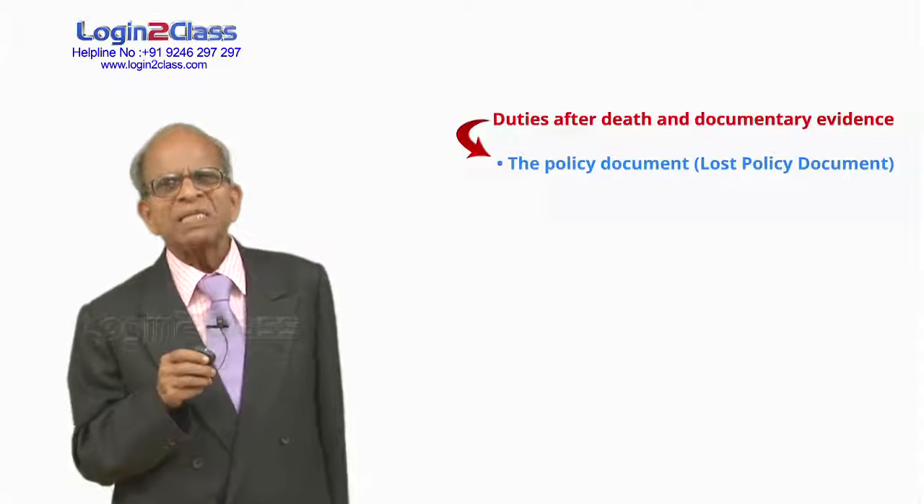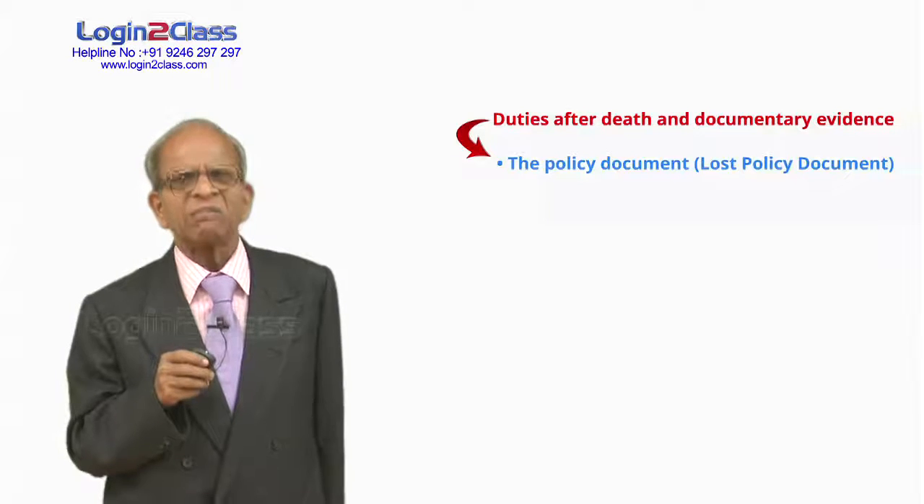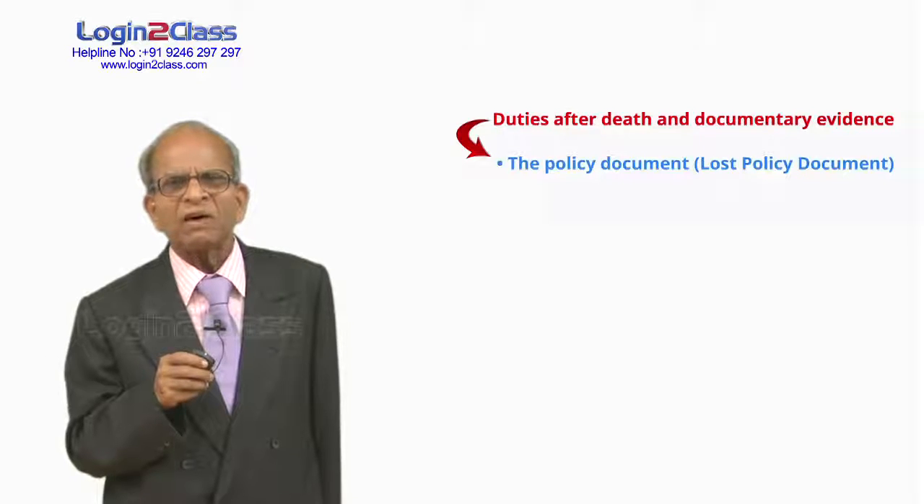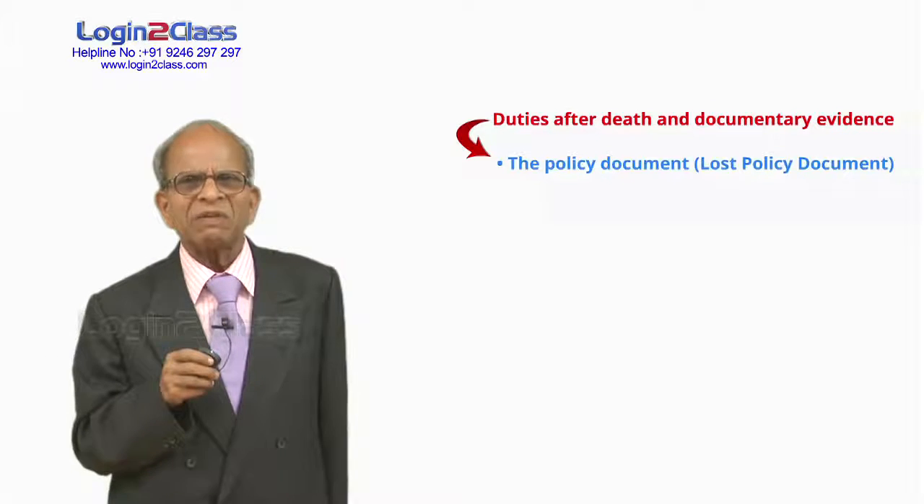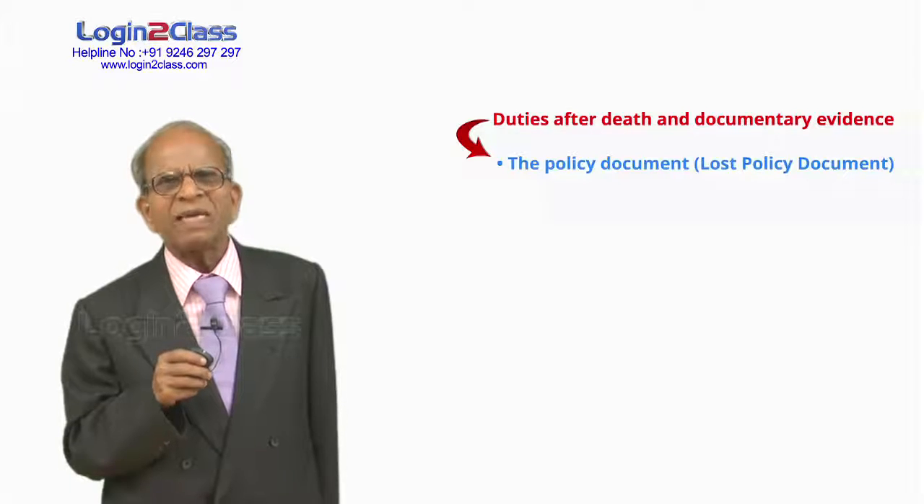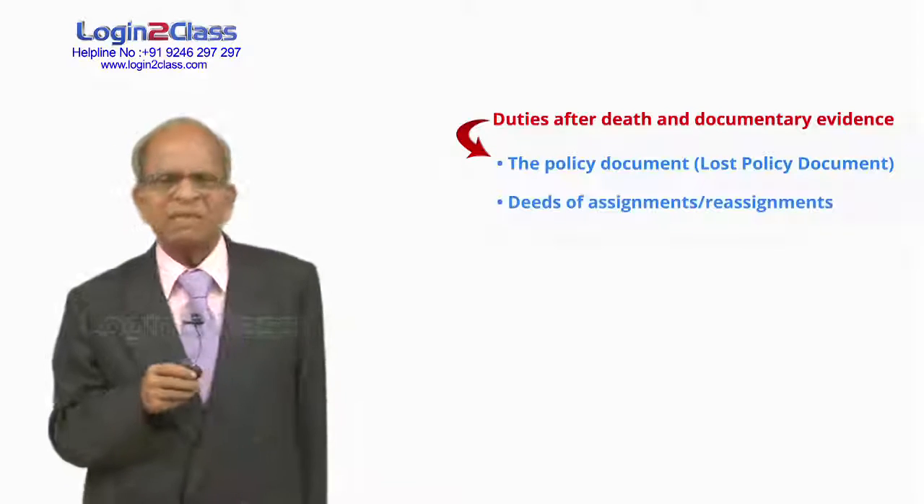Our suspicion is that it is not really lost. He has already assigned it to a bank for loan. So it is with the bank, and he tells us that the policy document has been lost. So we have to give a paper advertisement, and after waiting for 30 days, we take action. We make the payment.